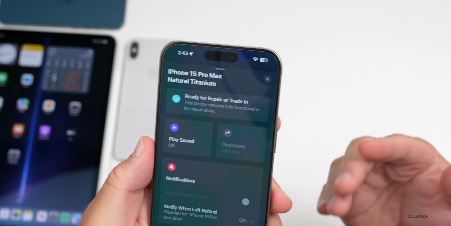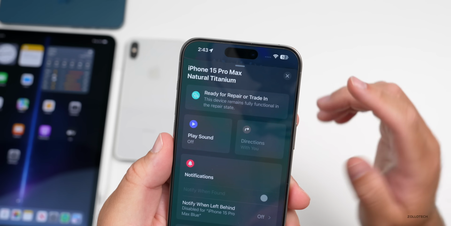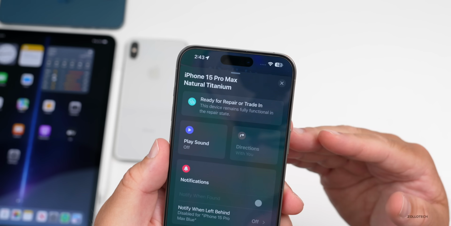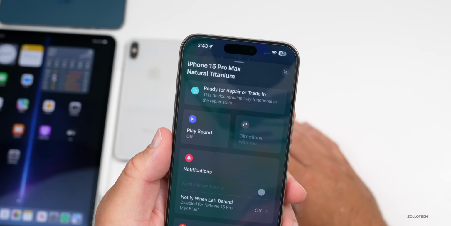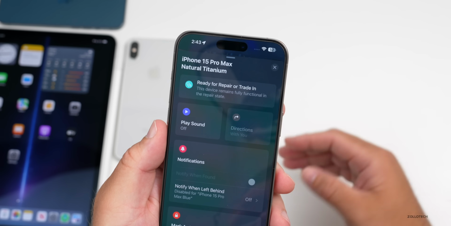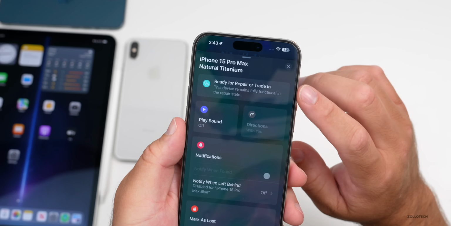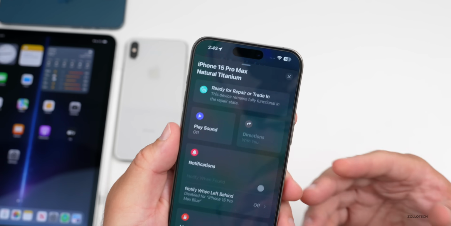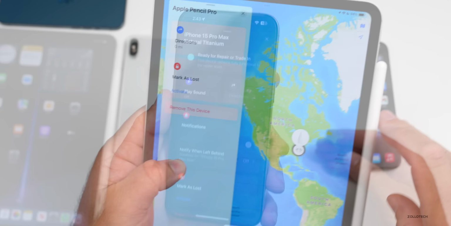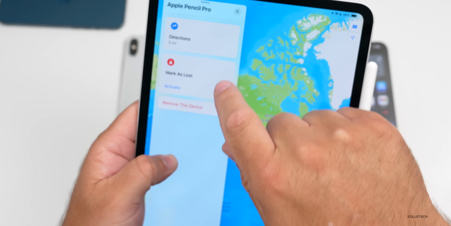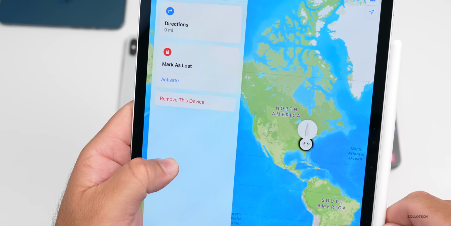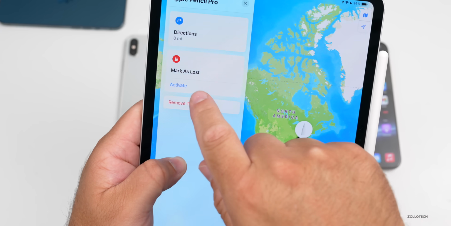And it looked like there would be some way to sort of deactivate this, but it doesn't appear to have any specific way to do that. So it's still ready for repair or trade-in. This eventually will time out, but it seems to take quite a long time. I wish there was a button to just say turn this off for now. Maybe put in your password and you're good to go. And with Beta 2, we had the option for directions, and then Apple actually added the option for Mark as Lost in Beta 2, where you could activate that.